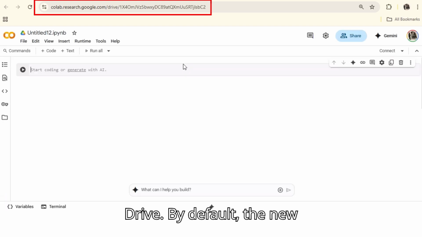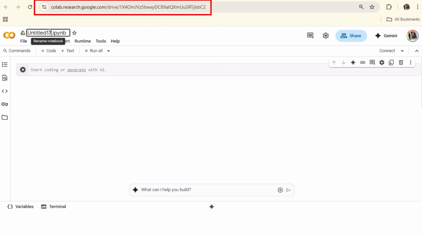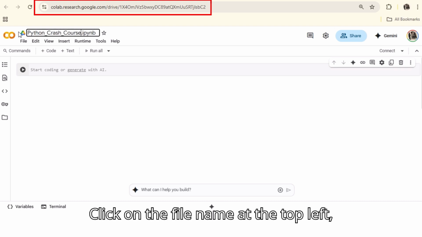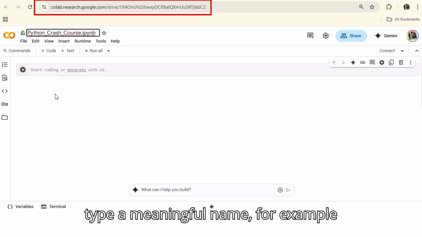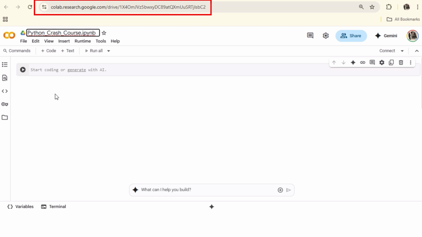By default, the new notebook will have a generic name like Untitled0.ipynb. To make it easier to recognize later, click on the file name at the top left, type a meaningful name, for example, Python Crash Course, and then press Enter.